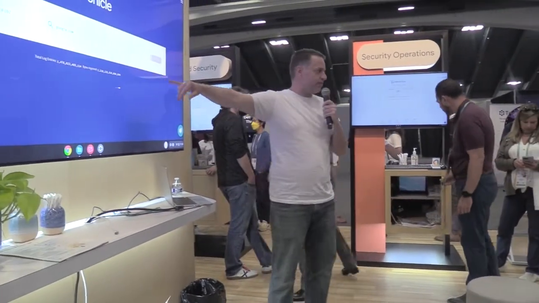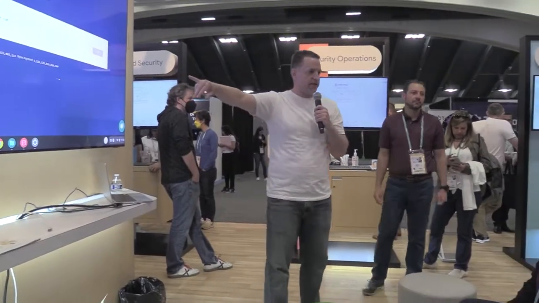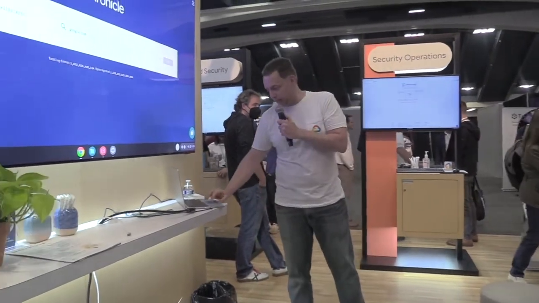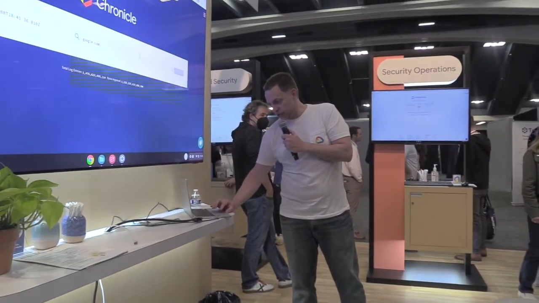The important part here is really operating at the speed and scale of Google. Although this is a demo instance, we can see right here down at the bottom, it does have 1.2 petabytes of information currently contained therein. I can go ahead and search here for any assets. We have a popular asset, probably one that many people visit. We're going to do a quick search for that.